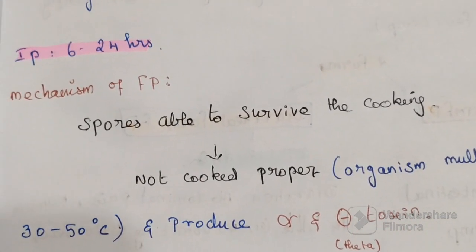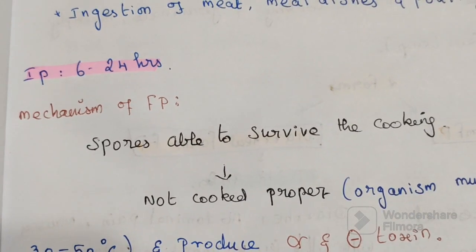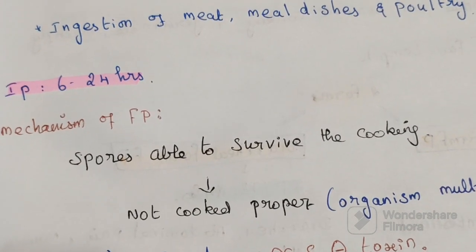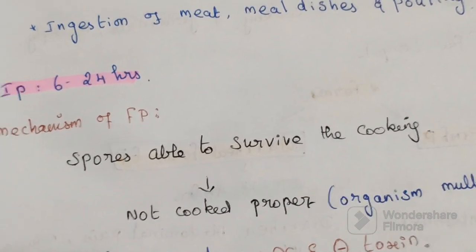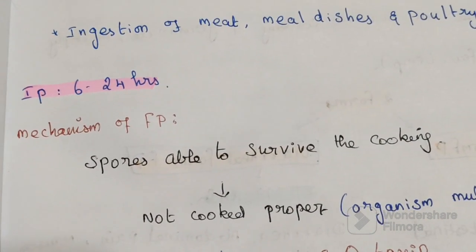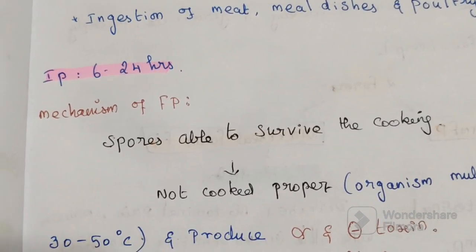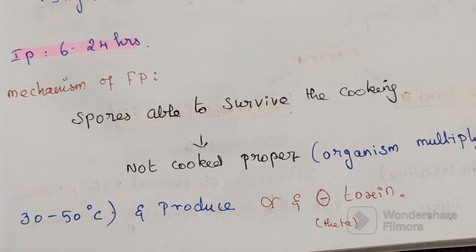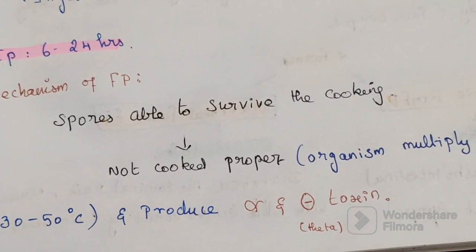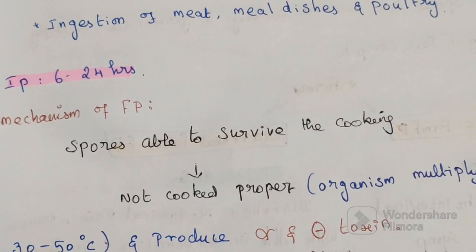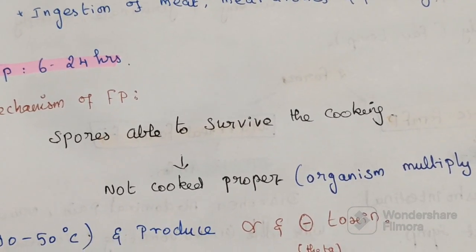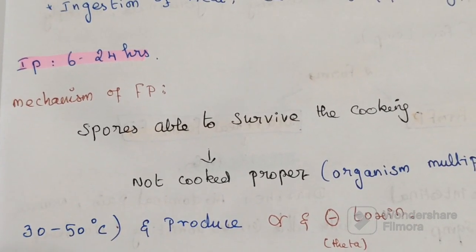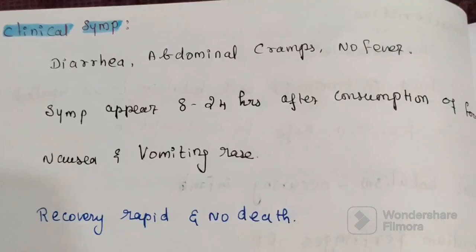Mechanism of food poisoning: the spores are able to survive cooking. If the food is not cooked properly, this organism multiplies and produces a variety of toxins, alpha and theta toxin. Spores are able to survive cooking. If not cooked properly, this organism multiplies and produces alpha and theta toxin.